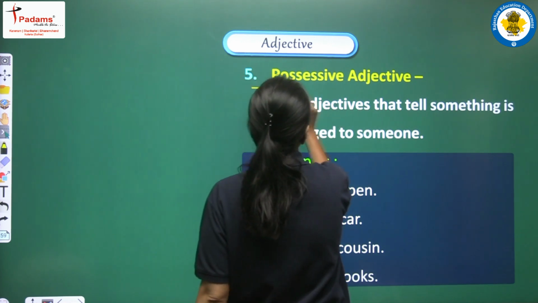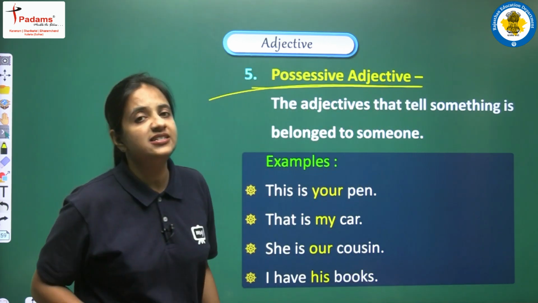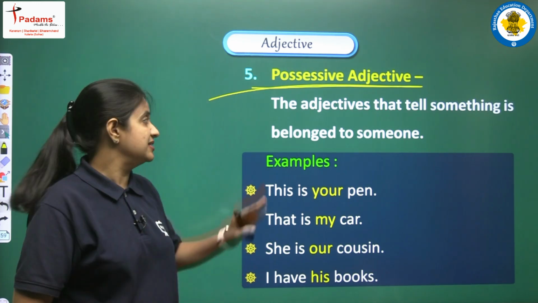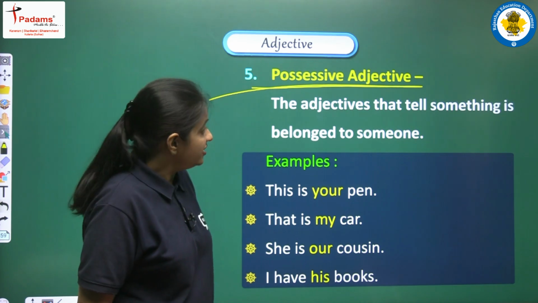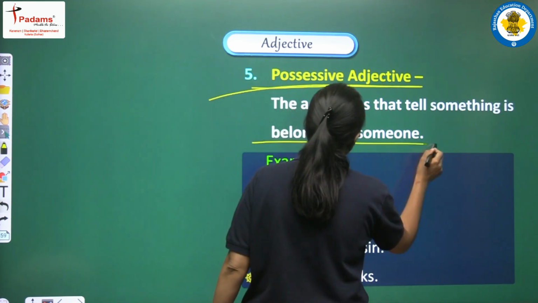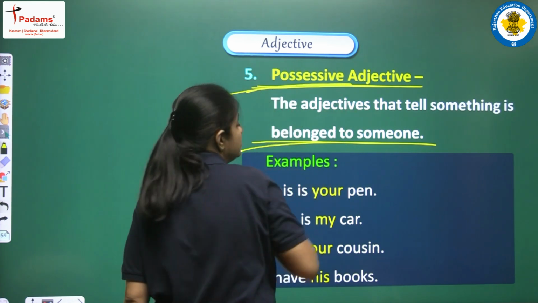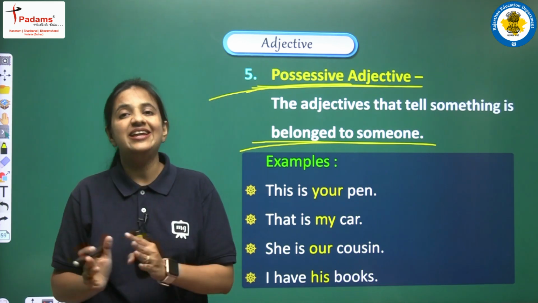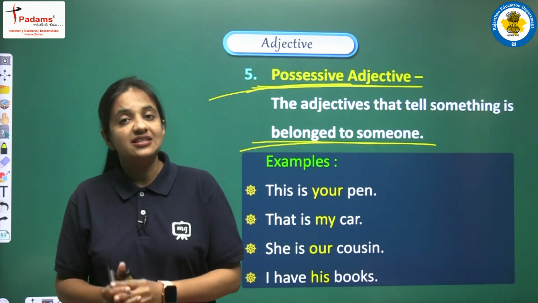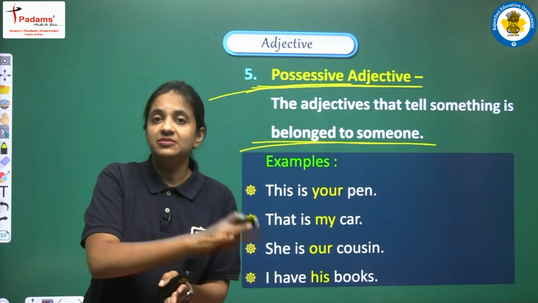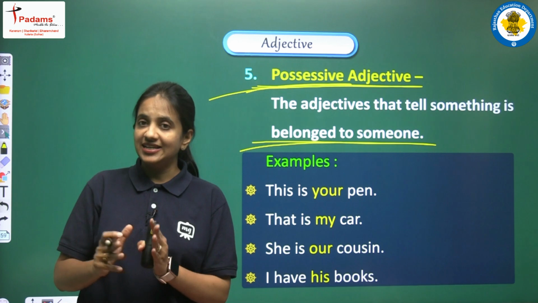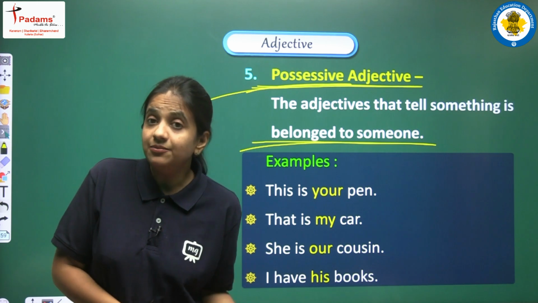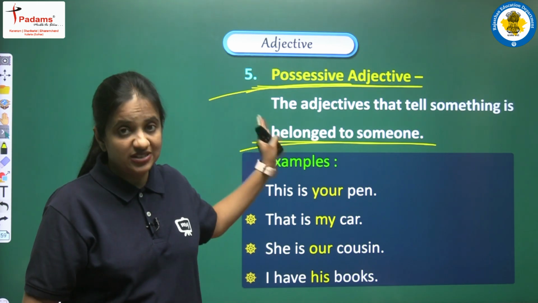So now we are having possessive adjective. So this is the next type, this is the next kind of adjective. So what does possessive adjective mean? Let's read. The adjectives that tell something belongs to someone. So just tell me possessive. What does possess mean? Possess means to have something, right? So similarly, possessive adjectives means the adjectives that tell that something belongs to someone, or we can say in this manner also that the words that tell that someone possessed something. So all such words are known as possessive adjectives.